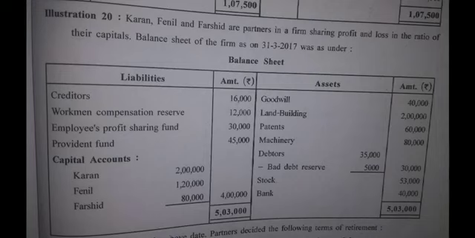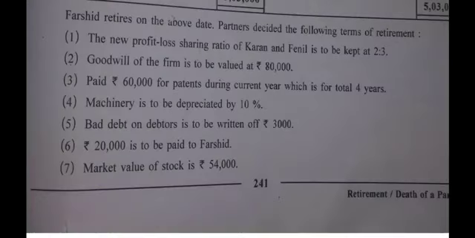There are ample calculations based on this in the adjustments given further. Okay then. So we have obtained the old ratio. We are provided with the new ratio in the very first adjustment, if you can see on the screen. And you must also have your textbook. You can even see it there. The new ratio of Karan and Fenil is to be kept at 2:3. So things are easy now.